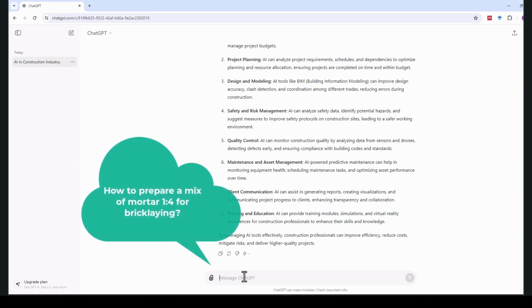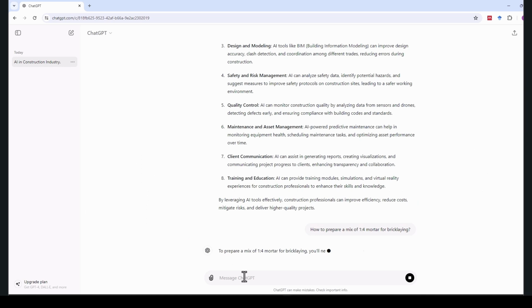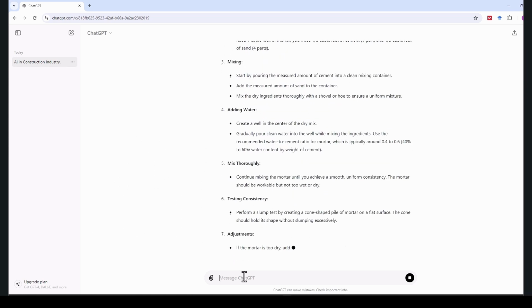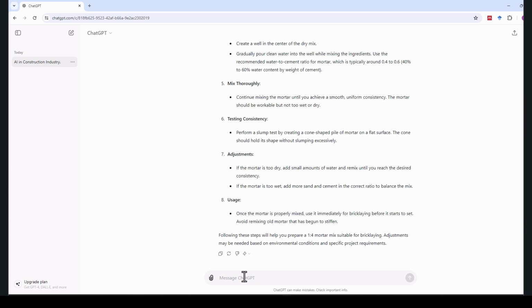Next, let's ask ChatGPT how to prepare a mix of mortar. For example, we will write, "How do I prepare a mortar mix of 1:4 for bricklaying?" It then provides us with the materials, the calculation method, the mixing process, and finally how to use the mortar for bricklaying.